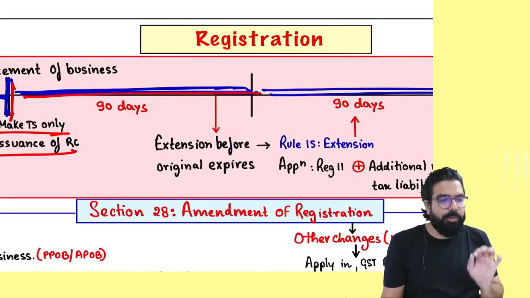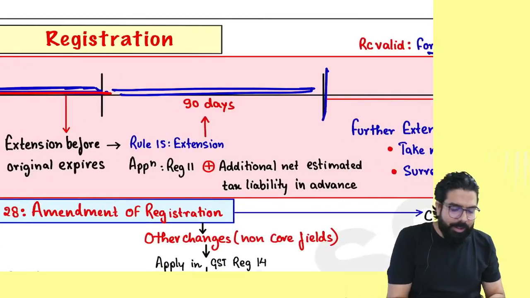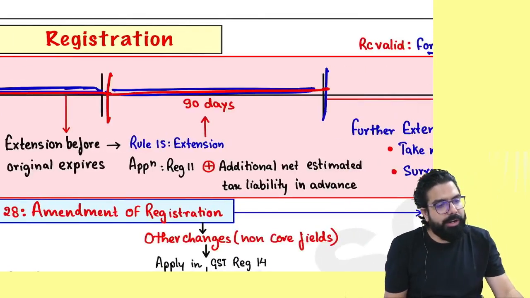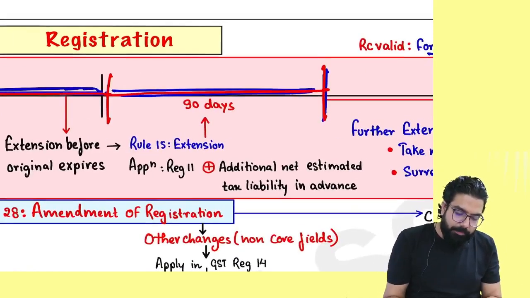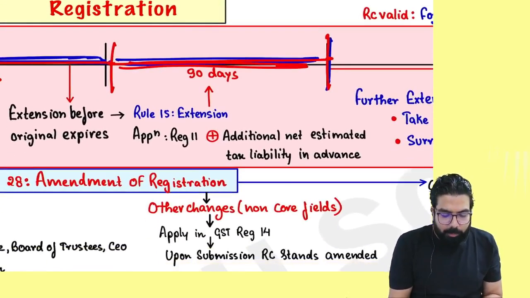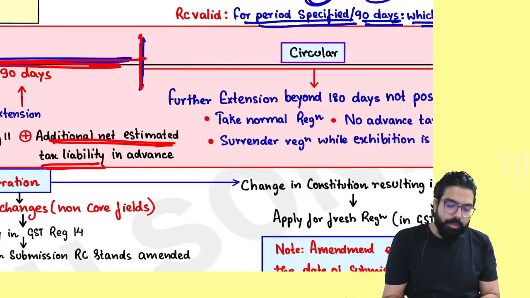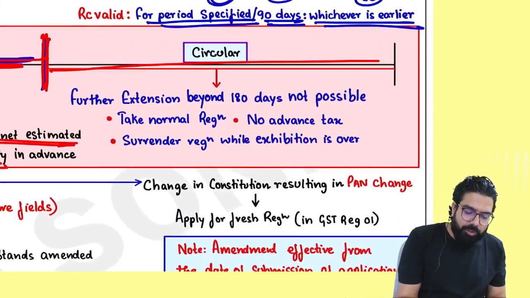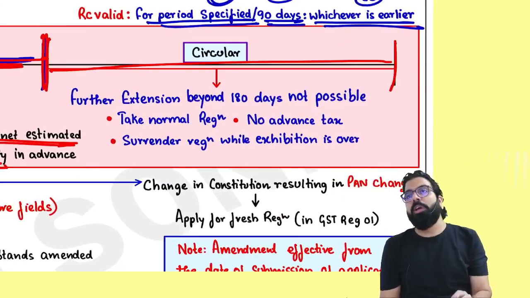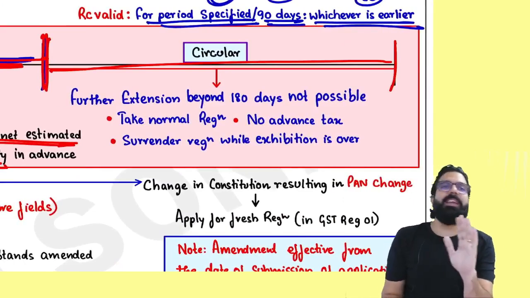Their registration is always given for how many days? 90 days. They want more 90 days. Can more 90 days be given? Yes, sir, but if you want more time, then more additional tax liability has to be paid. Sir, after 180 days get over, there is a circular which came and told that, sir, more than 180 days, you can't be casual in a state.